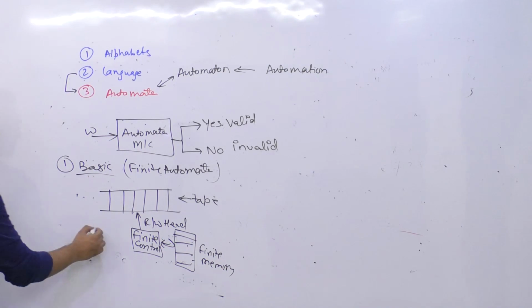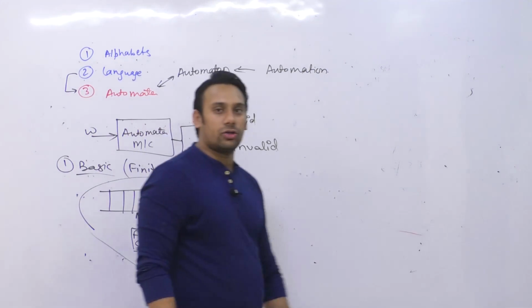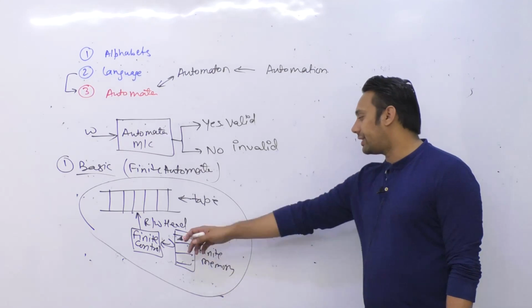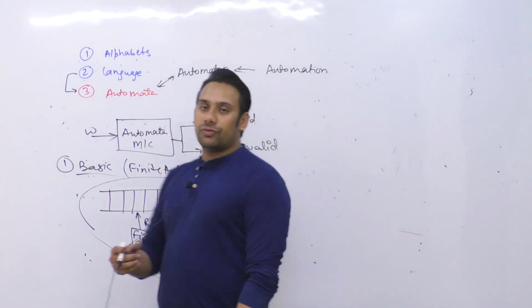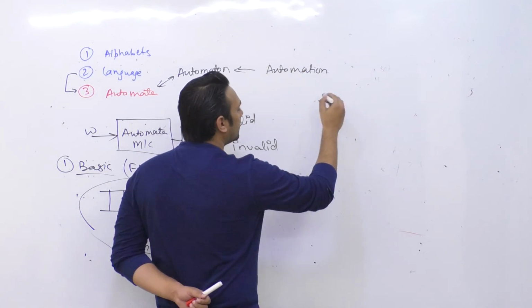Okay, so this is the basic structure of a finite automata. तो finite automata में आपके पास एक tape है, you have a read write head, you have a finite control, and you have a finite memory. Now let me show you with the help of an example.